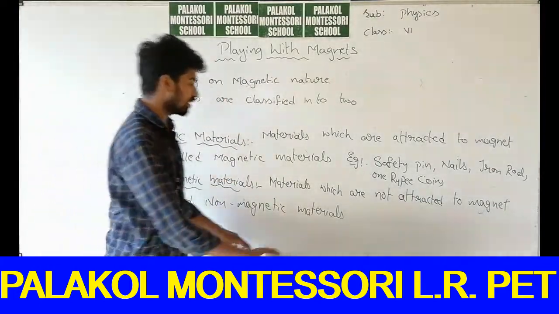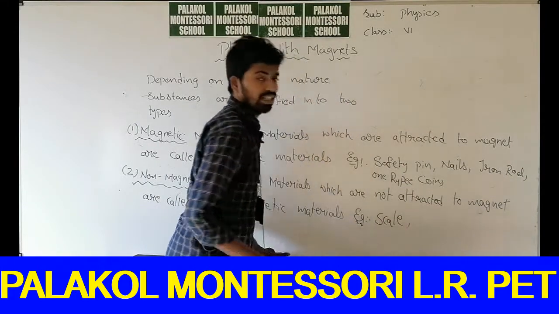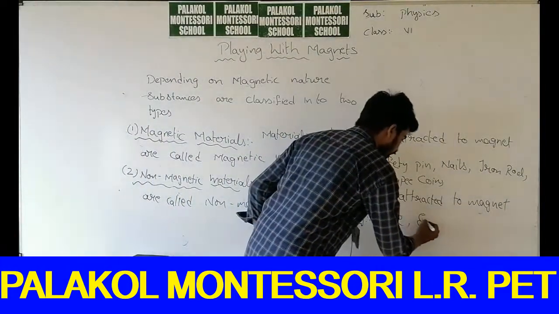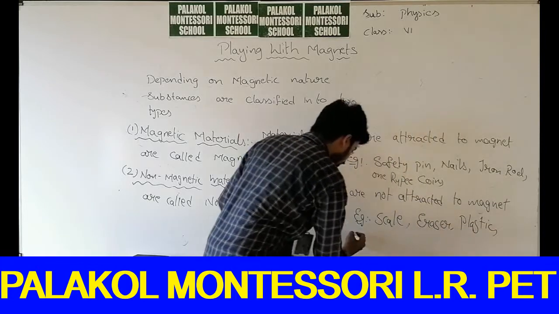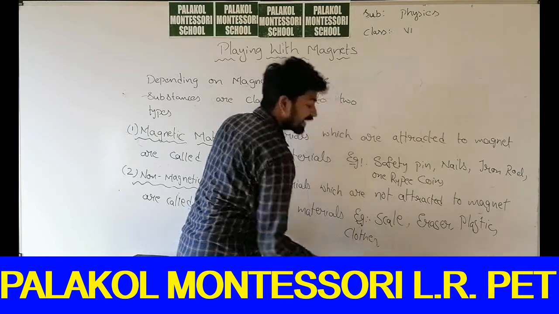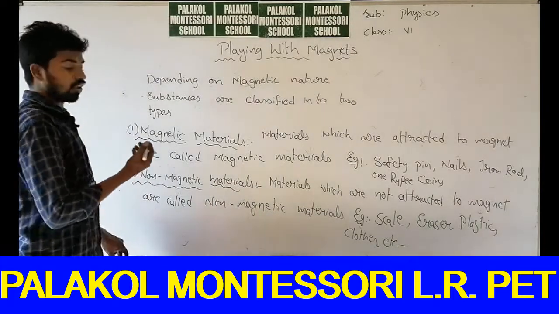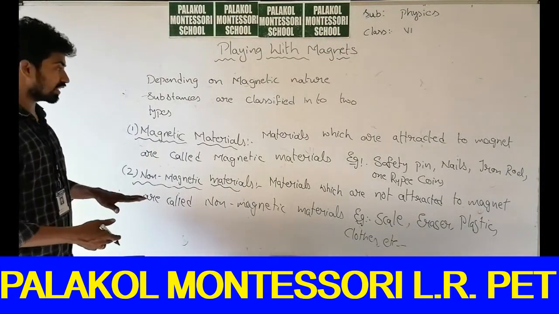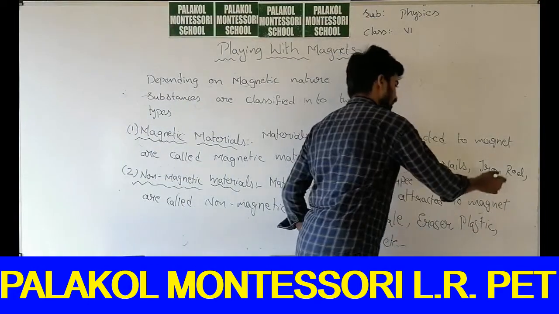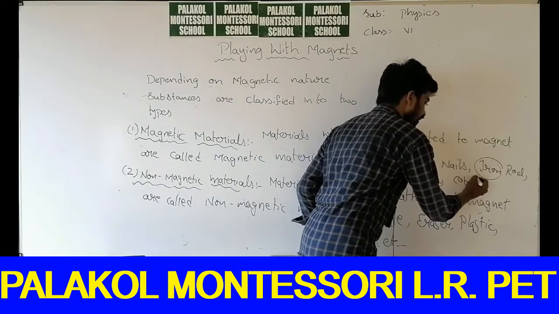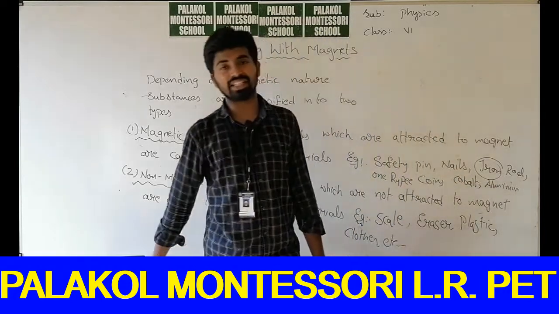What are the examples? A scale doesn't attract to the magnet. The eraser you use doesn't attract to the magnet. Plastic substances do not attract to the magnet. Clothes don't attract to magnets, etc. There are several examples. These are the substances which are not attracted by magnets, so these are the non-magnetic materials. What are the magnetic materials? Every iron substance, iron, cobalt, aluminum, these are all the magnetic materials.